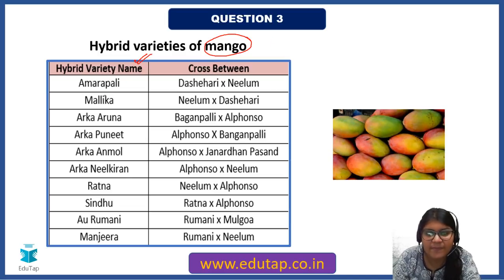You can take maybe 2 to 3 minutes, pause this video, and make sure you are aware of all these names. Like you have Amrapali, Malika, Arka Aruna, Arka Puneet. And Ratna, which we have just seen is Neelam and Alfonso. These are some of the important ones that we have listed for you, right?